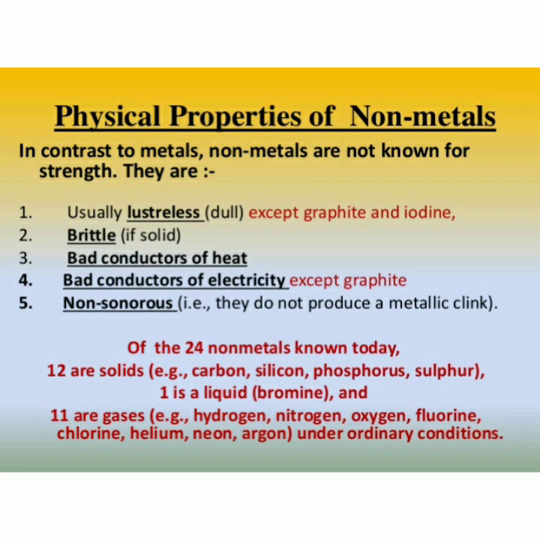Let us discuss some important physical properties of non-metals. In contrast to metals, non-metals are not known for strength. They are usually lusterless. It means dull. Exceptional cases are graphite and iodine. Second point is brittle if solid. Third point is bad conductor of heat. Exception is graphite. Last point is non-sonorous. That is, they do not produce a metallic sound.